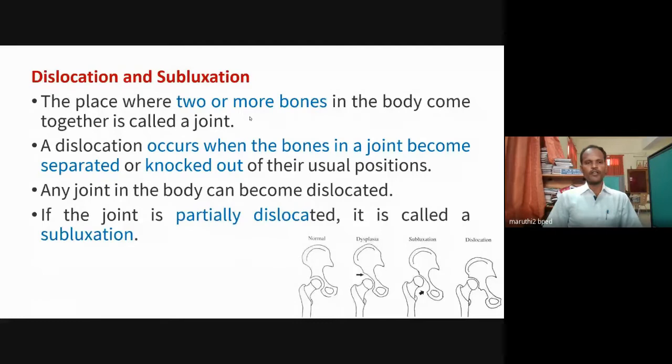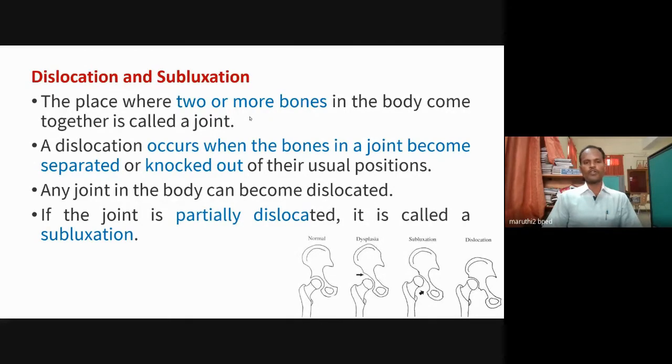In the sports field, we cannot separate dislocation and subluxation from sports, because in sports we have different types of movements and different situations to get injured. So as physical education professionals, we should understand the basic information: what is the meaning of dislocation, what is the meaning of subluxation, what are the causes for these injuries, and how can we avoid them. Everything we should understand, so in the practical situation we can act accordingly.